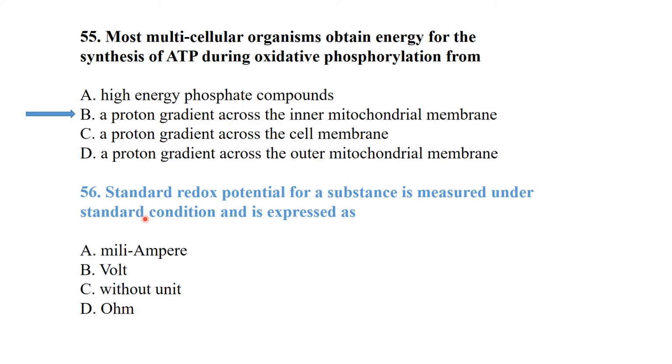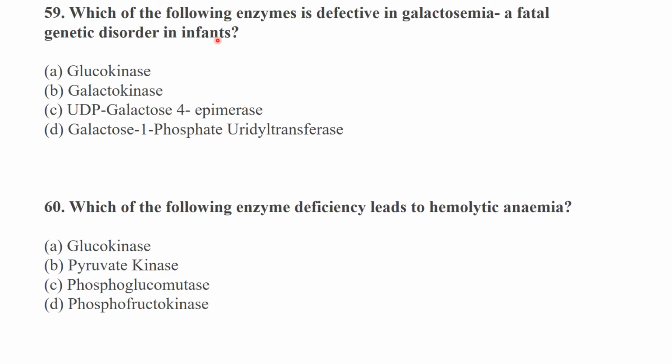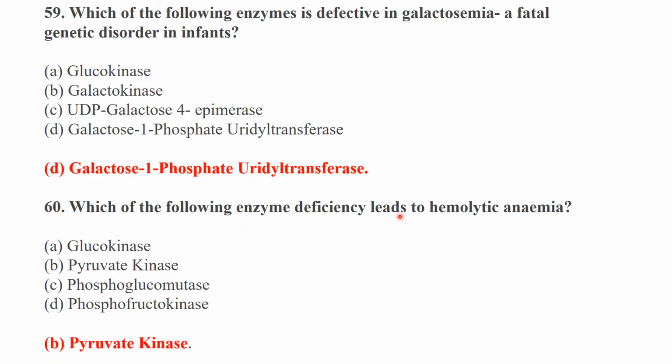inner mitochondrial membrane. Standard redox potential for a substance is measured under standard condition and is expressed as volt. Most of the enzymes of the citric acid cycle in a eukaryotic cell are located in the mitochondrial matrix. A positive redox potential means the substance has higher affinity for electrons. Which of the following enzymes is defective in galactosemia, a fatal genetic disorder in infants? Galactose 1-phosphate uridyl transferase. Which of the following enzyme deficiencies leads to hemolytic anemia?